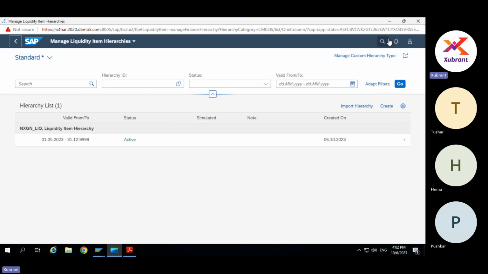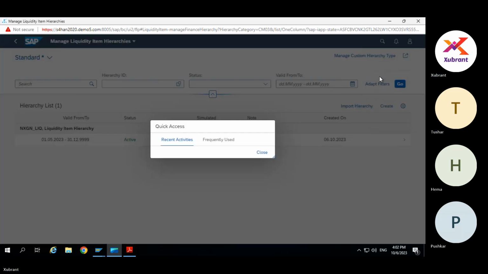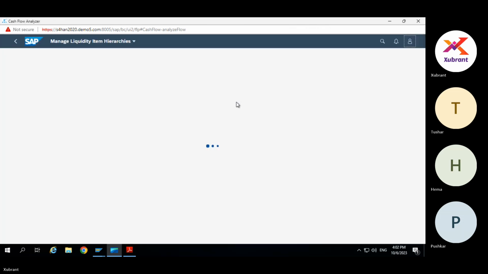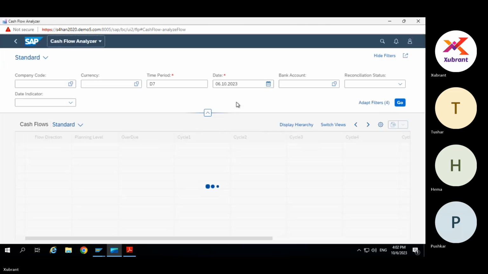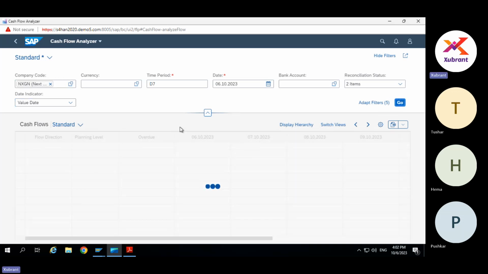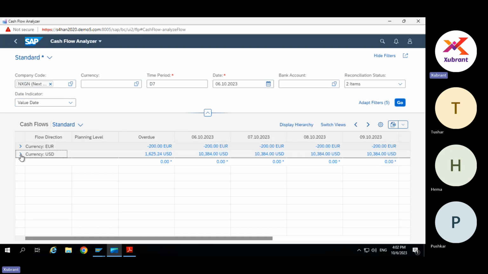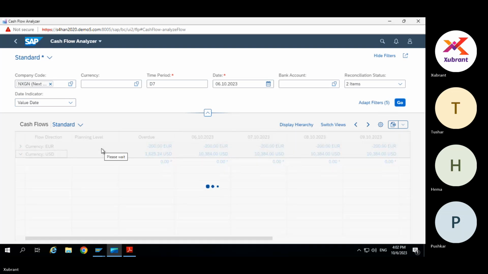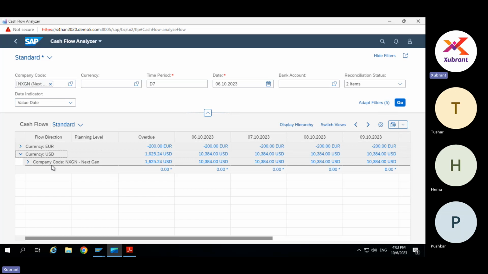Now, this is the similar report that we had. But if I extend here, it will show company code by default.